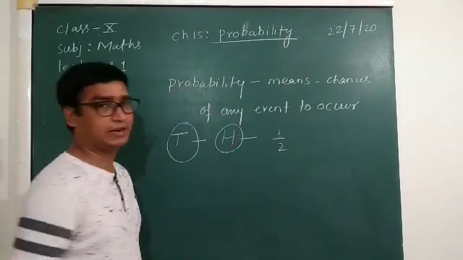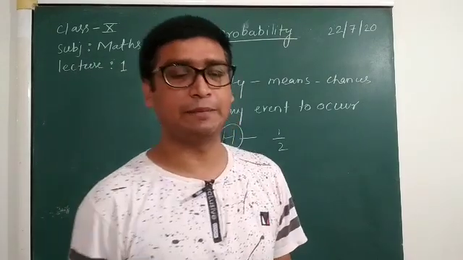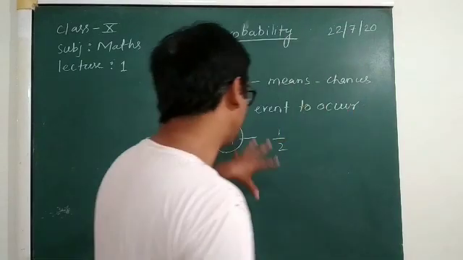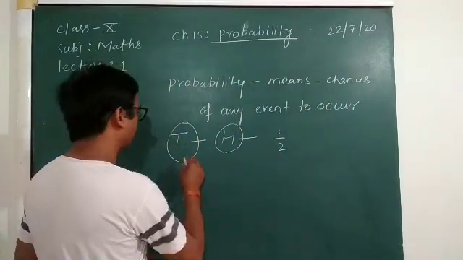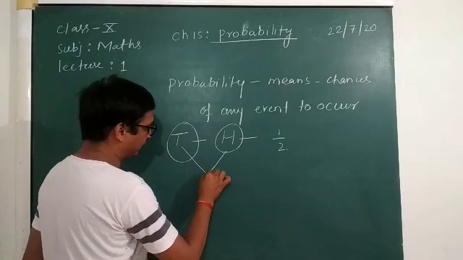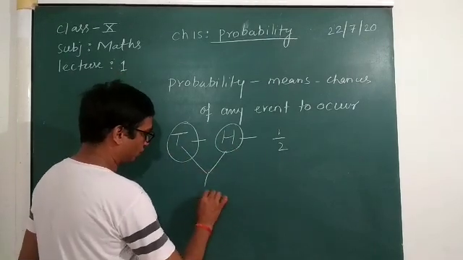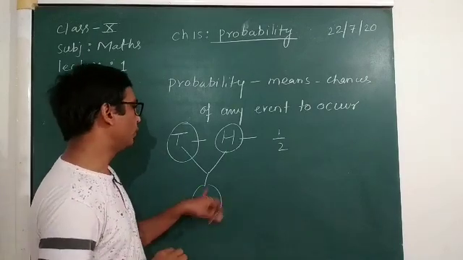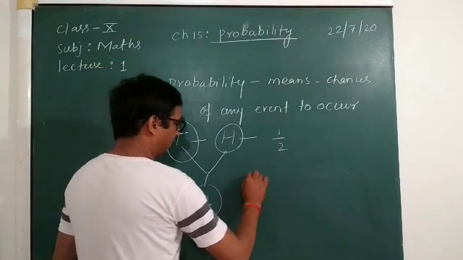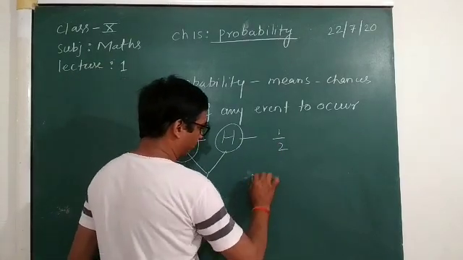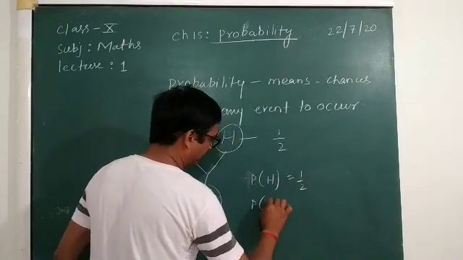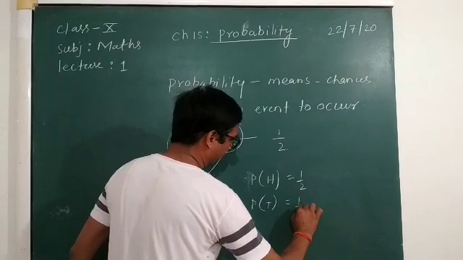So head and tail, if you toss once, you will get either a head or a tail. So the total number of outcomes is 2. One time you can get head and one time you can get tail. So the probability of getting head is 1 by 2, and the probability of getting tail is also 1 by 2.